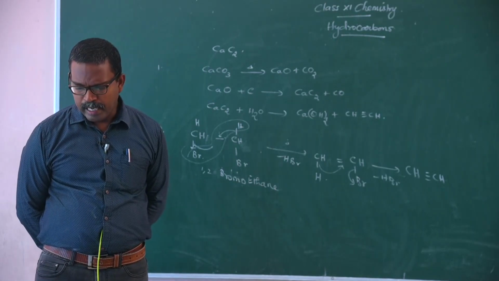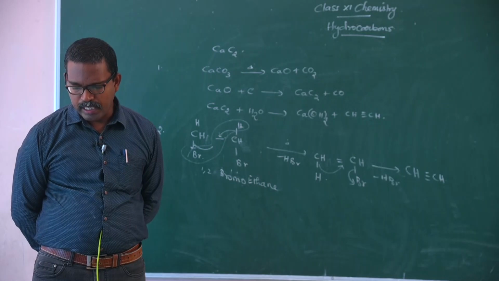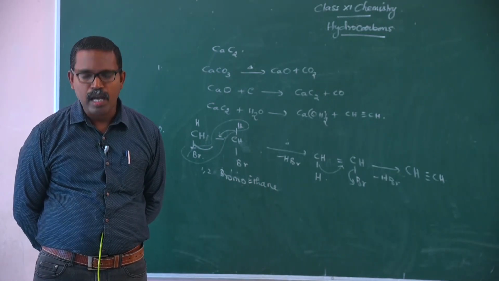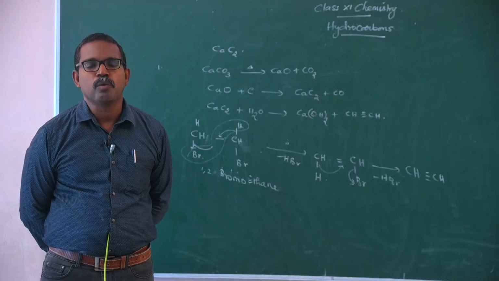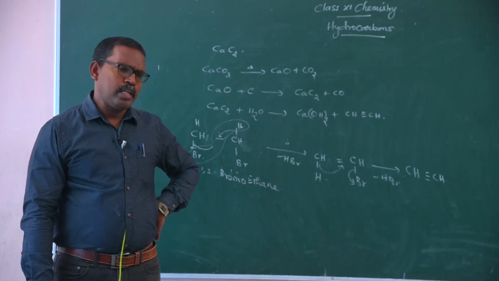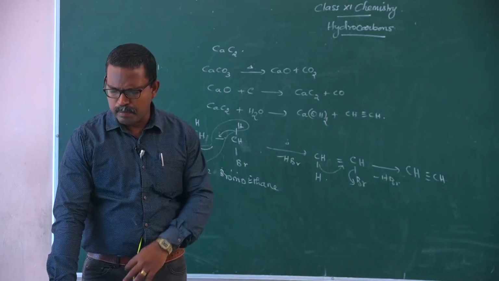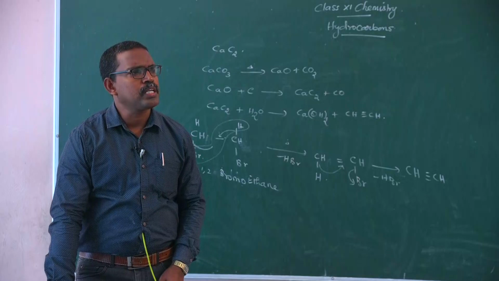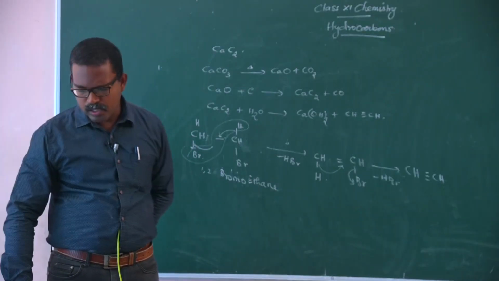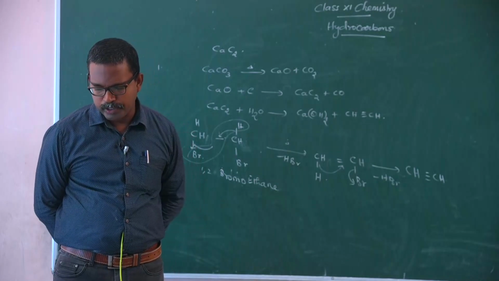Ethyne is colorless and odorless. Alkynes are weakly polar in nature. They are lighter than water and immiscible with water, that is, insoluble in water, but readily soluble in organic solvents like ether, carbon tetrachloride and benzene.